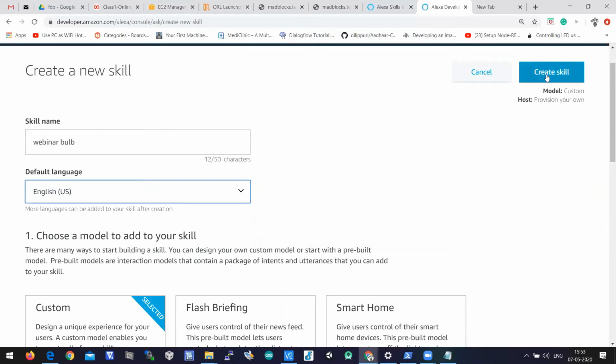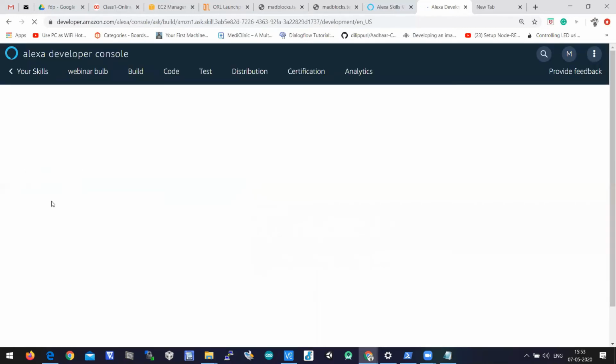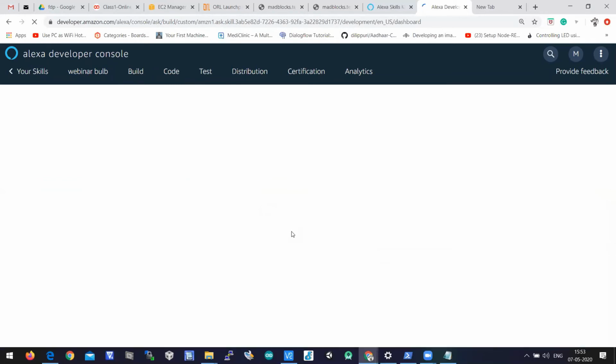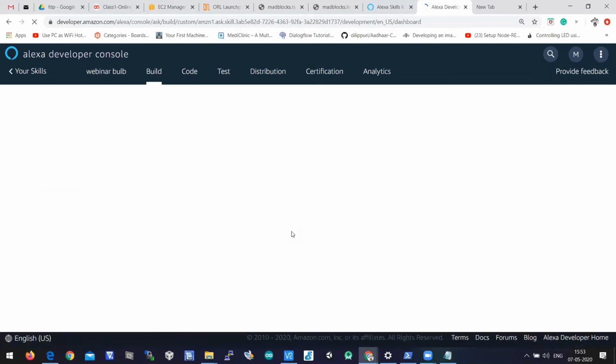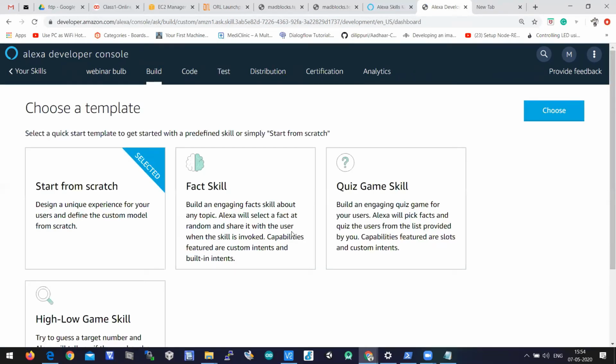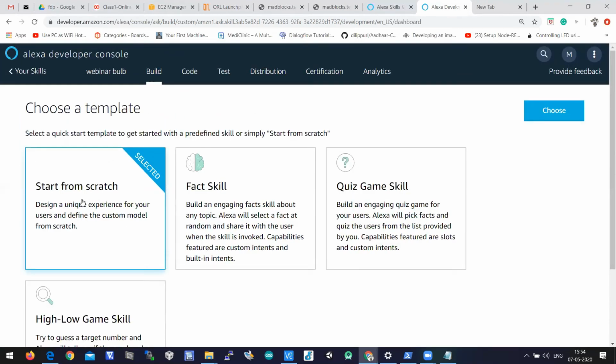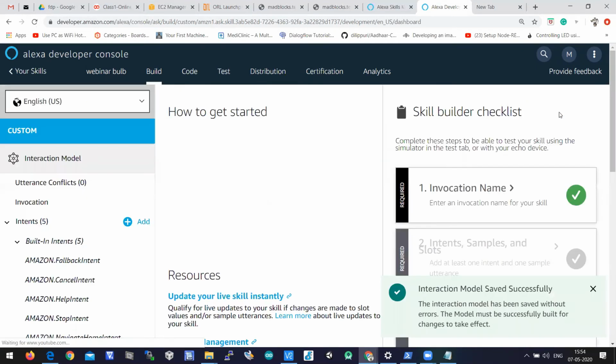So let's click on Create Skill. When you click on Create Skill, a skill will be created with this skill name. We are trying to deploy this skill on Amazon Alexa to switch on and switch off the bulb, to control the bulb. Choose a template: it is asking to select the template for the skill. Let it be start from scratch, okay.